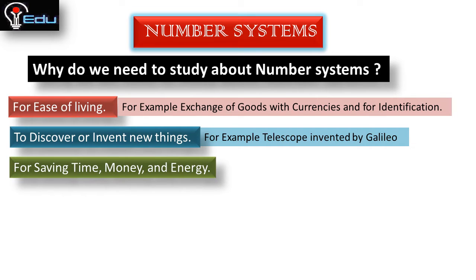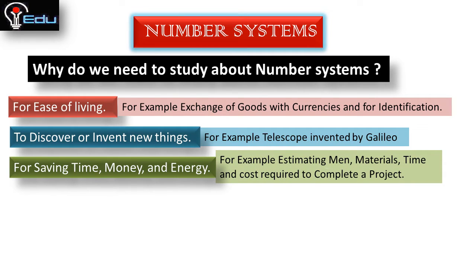The next one is for saving time, money and energy. For example, estimating men, materials, time and cost required to complete a project. By estimating we can avoid last minute overheads or unforeseen expenditures, which means lower project costs. That means we are saving money as well as time, and with these two we are saving energy also.